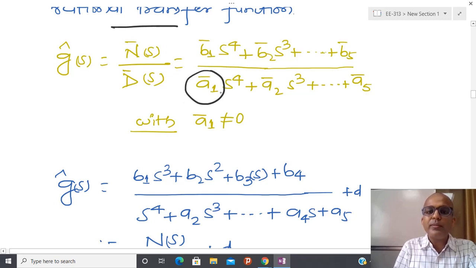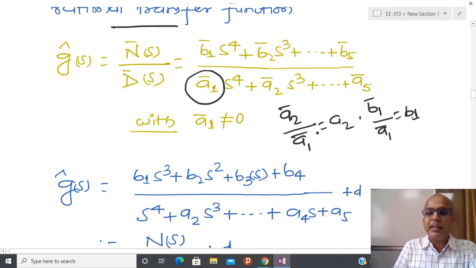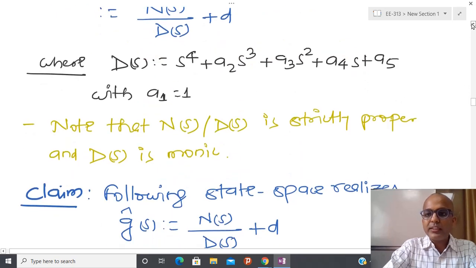by a1 cap, and in this way, I am going to define it like this: a2 cap by a1 cap as a2, and similarly I am going to define the other quantities. So this is our definition. Similarly I am going to define b1 cap by a1 cap as b1, and like that I am going to define everything, and in this way this particular polynomial is transformed like this. So I have a certain kind of remainder here,